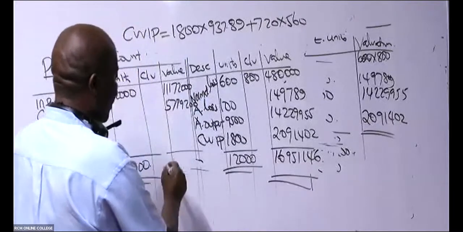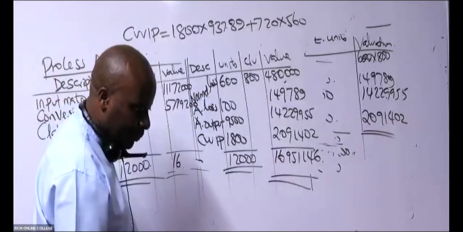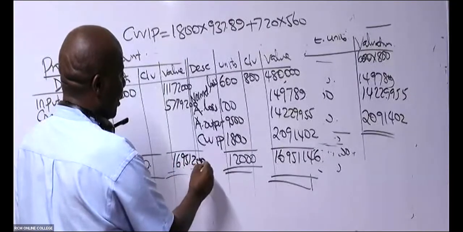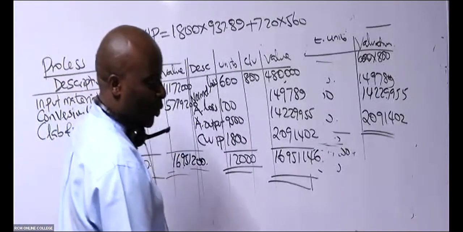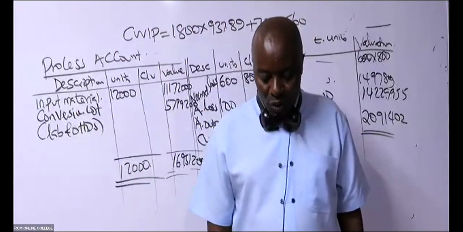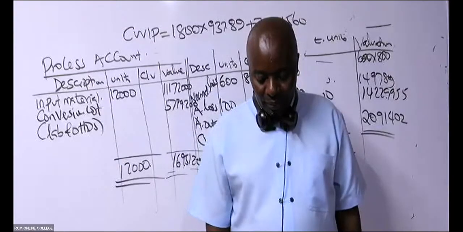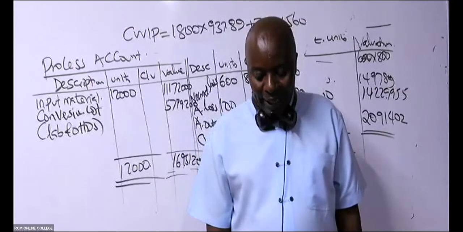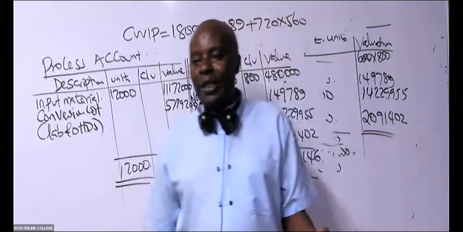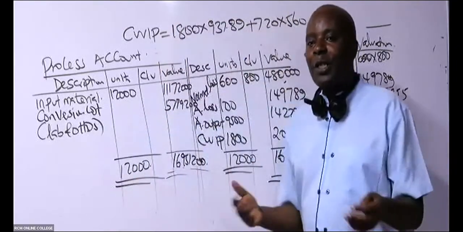And then what do we have here? 16, 951, what here? 200. So now, according to your take, is this mathematics balancing? Yes or no? Is it balancing? Yes or no? The difference is negligible, isn't it? Out of 16 million, the difference is negligible.